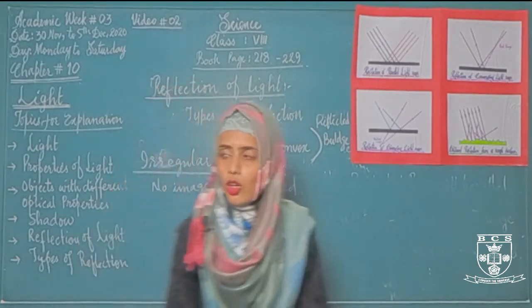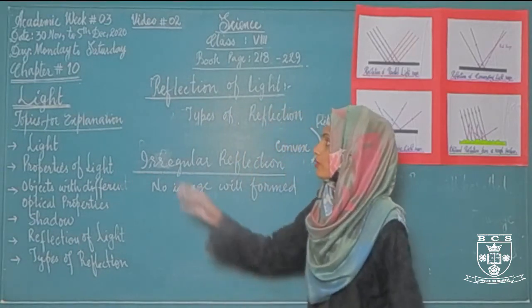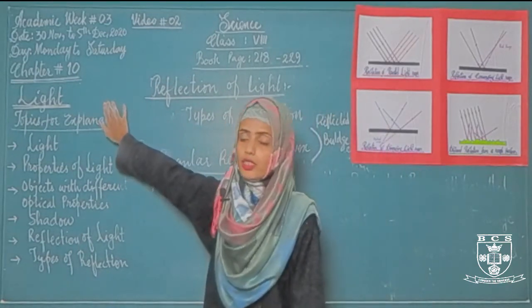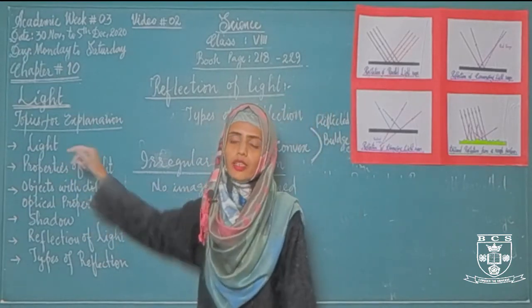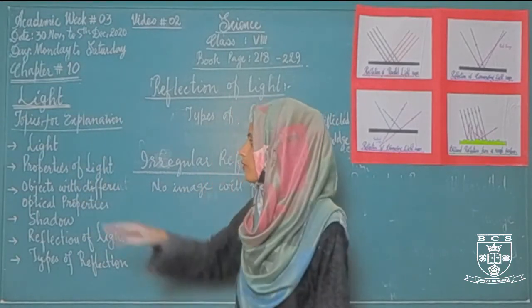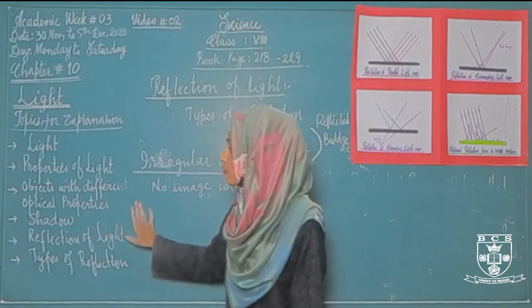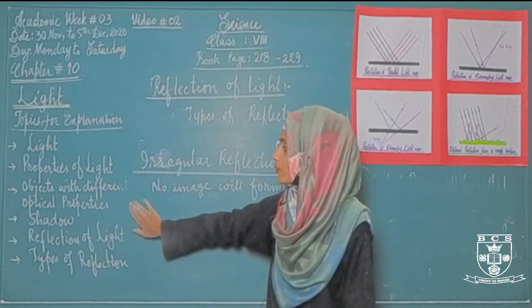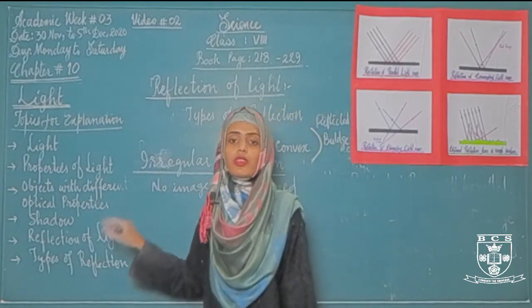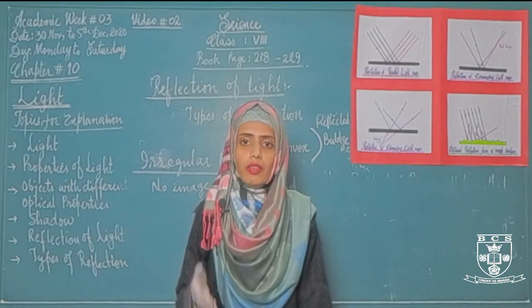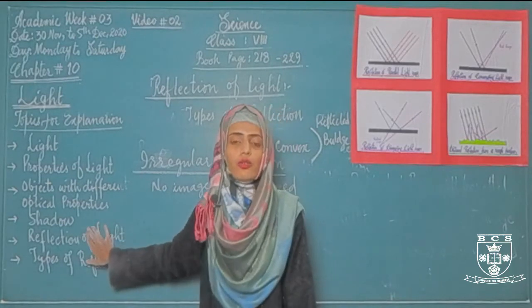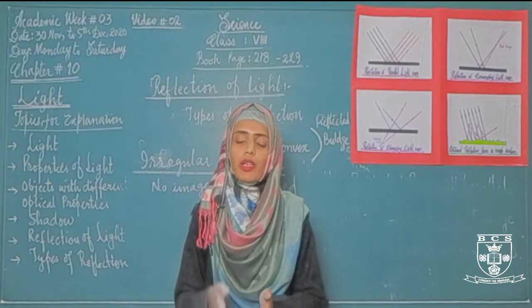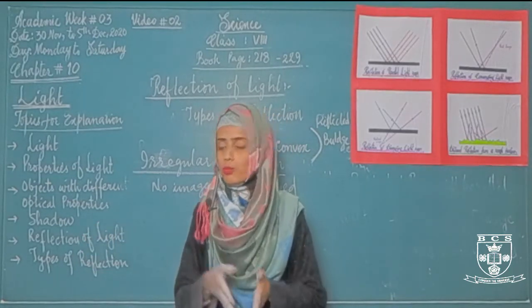So students, this is all about today's class, in which we have discussed chapter number 10. First of all, we discussed light, the definition of light, the speed of light, properties of light. Then we discussed objects with different optical properties: transparent, translucent and opaque objects. After that we discussed shadow, two types of shadow, penumbra and umbra, with extended and pointed sources of light.